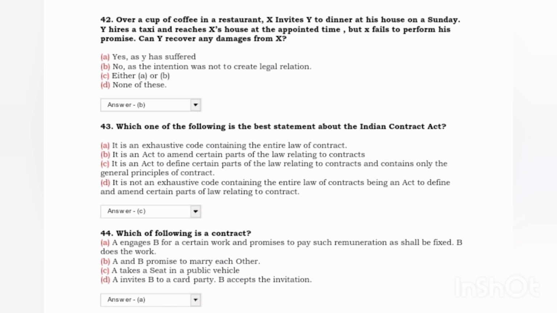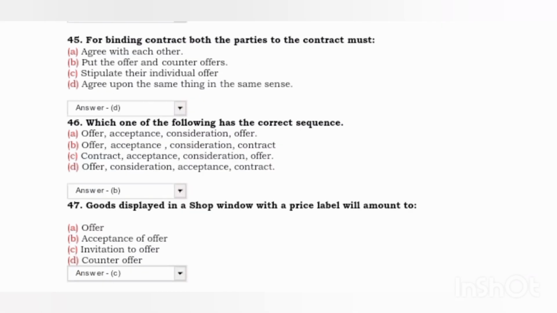Next, which of the following is the best statement about the Indian Contract Act? Answer C, it is an act to define certain parts of the law relating to contract and contains only the general principles of contract. Next, which of the following is a contract? Answer A, A engages B for a certain work and promises to pay such compensation as shall be fixed, and B does the work. Next, for a binding contract, both the parties to the contract must: answer D, agree upon the same thing in the same sense.